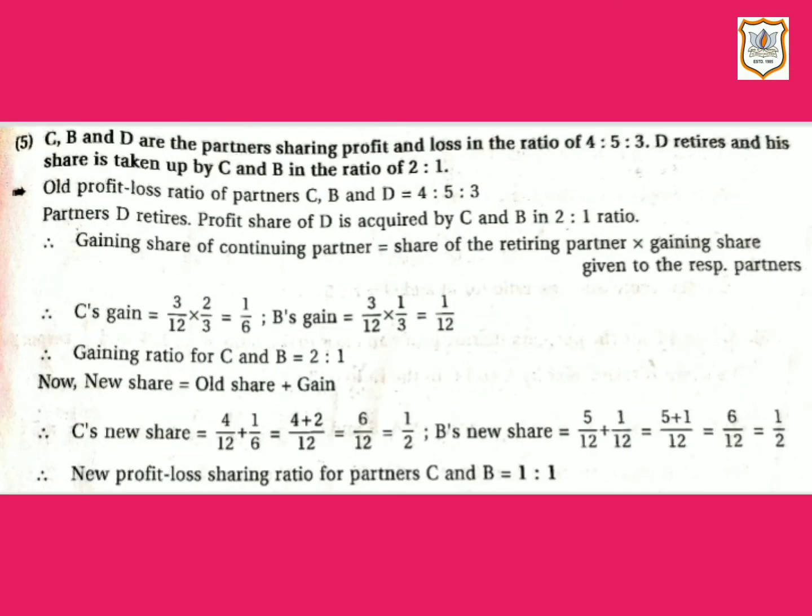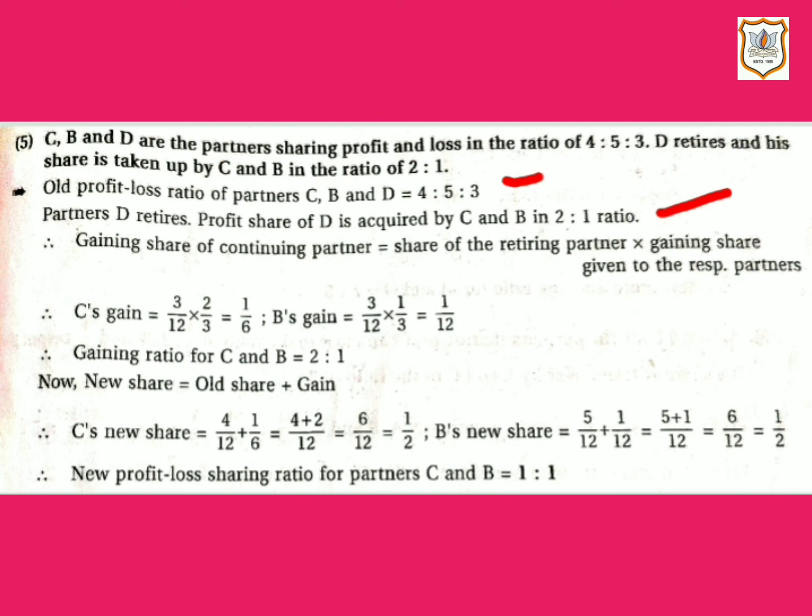Now let us do question number 5. C, B and D are the partners sharing profit and loss in the ratio of 4 is to 5 is to 3. D retires and his share is taken up by C and B in the ratio of 2 is to 1. So here we are given the old profit loss sharing ratio of partners C, B and D, which is 4 is to 5 is to 3. We are also given the gaining ratio, that is 2 is to 1.